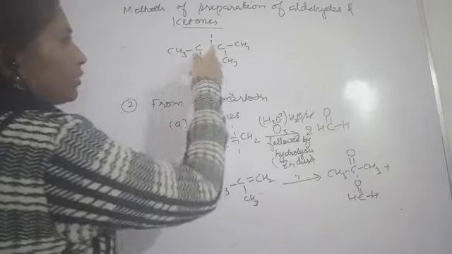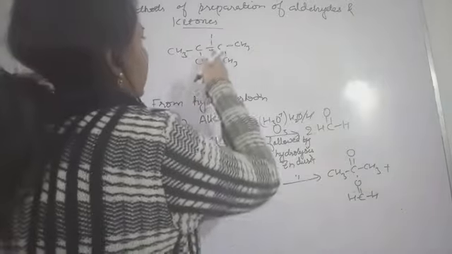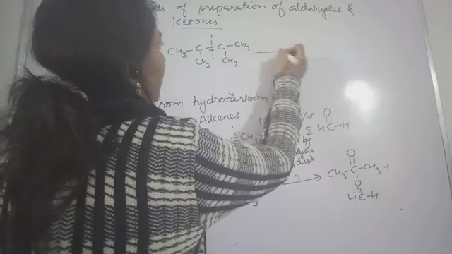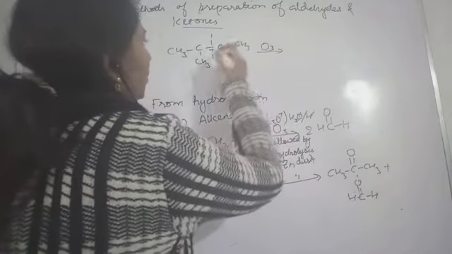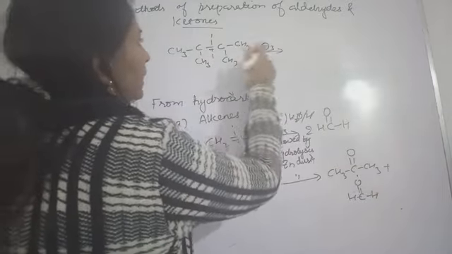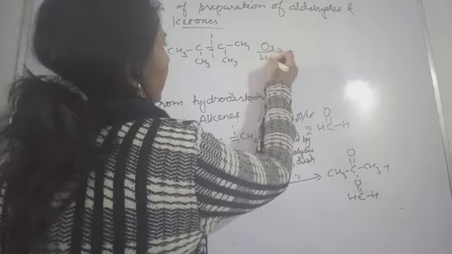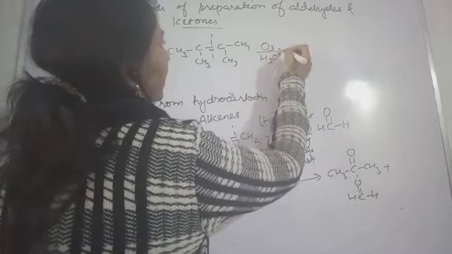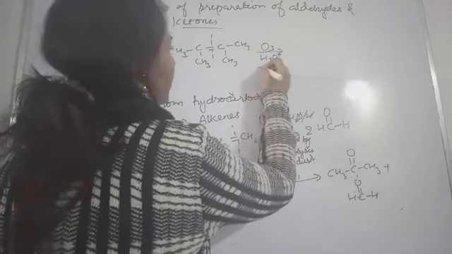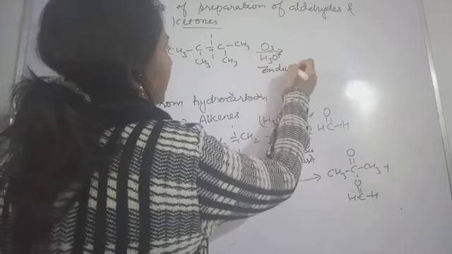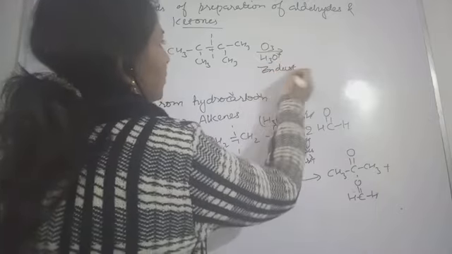This bond will break because of the water, which is called hydrolysis. First this will undergo ozonolysis, and then it will be followed by H3O plus in presence of zinc dust. So write down this also, in presence of zinc dust.